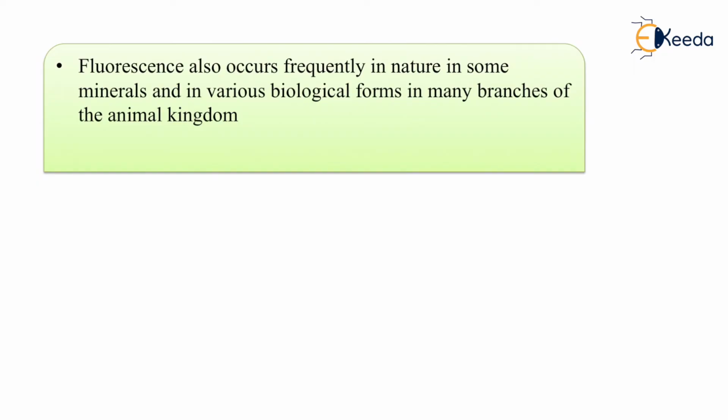Fluorescence also occurs frequently in nature, in some minerals and in various biological forms in many branches of the animal kingdom. So fluorescence is one property which is not just man-made. In fact, man has copied it from nature, and nature has had this property of fluorescence for a long time. So here we studied what exactly fluorescence is and also its applications. Thank you.